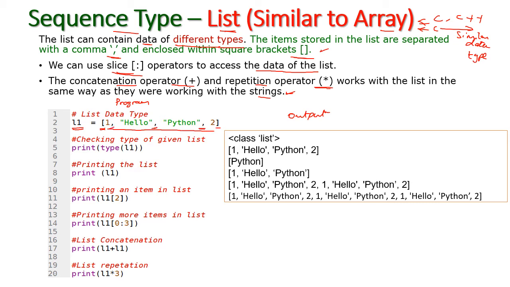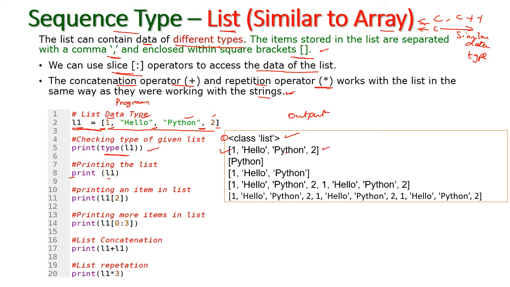So next we need to check the data type of the list, isn't it? Here we didn't give any data type, so I need to test which type of L1 is created. So L1 is class list. So this is the list data type. And next I am going to print this L1. In L1 I have stored 1, hello, Python, 2. Now I am going to print this list. See here, 1, hello, Python and 2 are listed here.